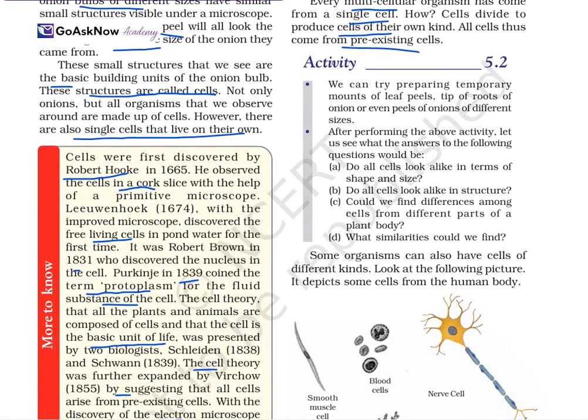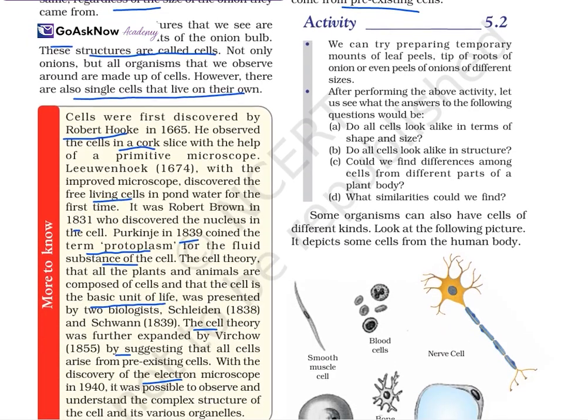So there is one activity. We can try preparing a temporary mount of a leaf peel and a root tip of the onion, and even peel onions of different sizes. After performing our activity, let us see the answers to the following. Do the cells look alike in shape and size? Do all the cells look like the same structure? Can we find differences among the cells in different parts of the plant body, and what similarities could we find? So we can observe it.